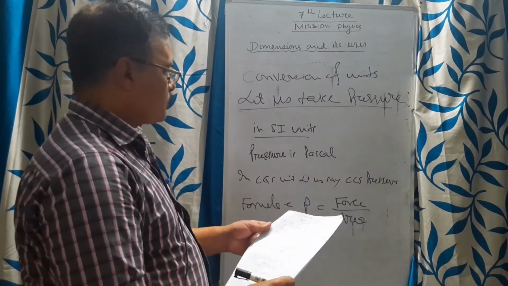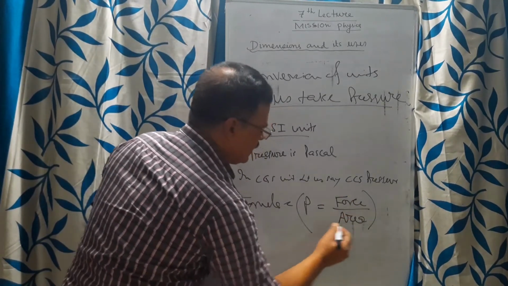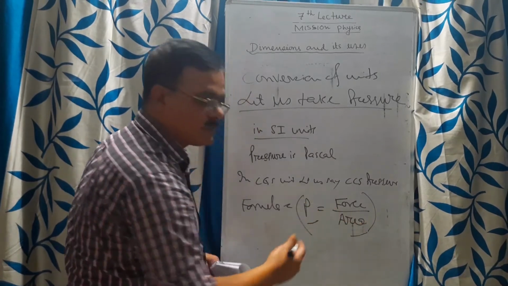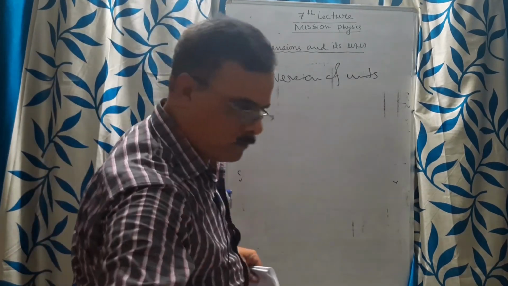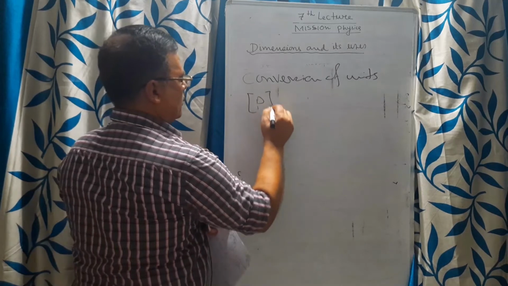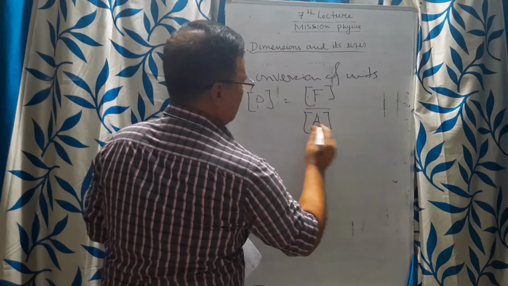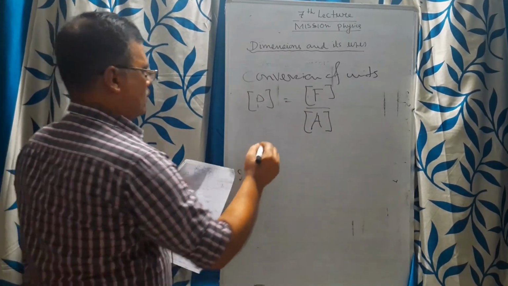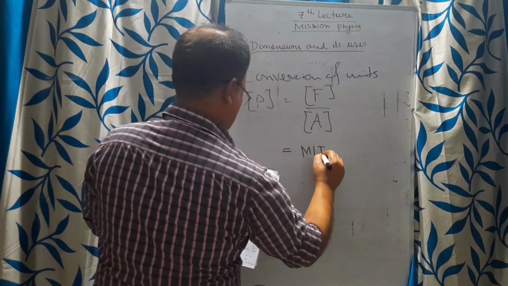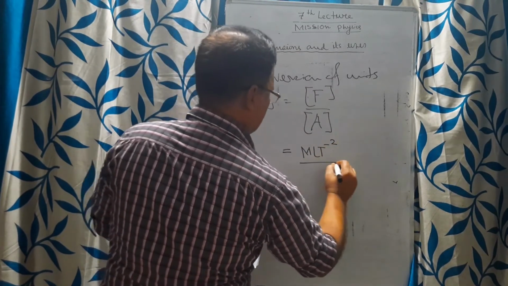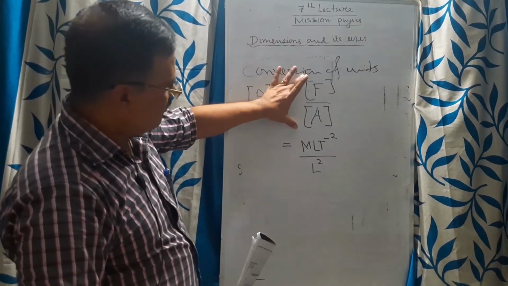Now you have to decide force per unit area, go for a dimensional check of the equation. Suppose this is the formula given, you check left hand side and right hand side whether this is dimensionally correct or not. So you will write P equals F by A. This bracket shows dimensional equations. Now for F, it is M L T to the power minus 2, and area is L square. That is the dimensional formula for F by A.